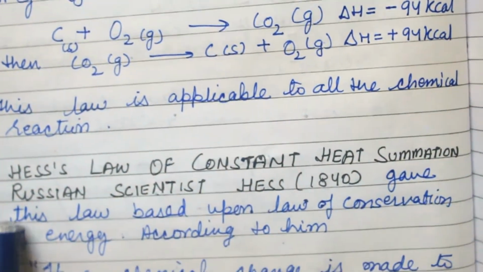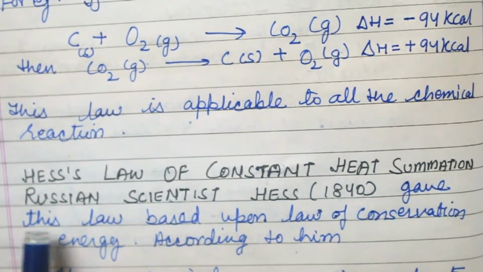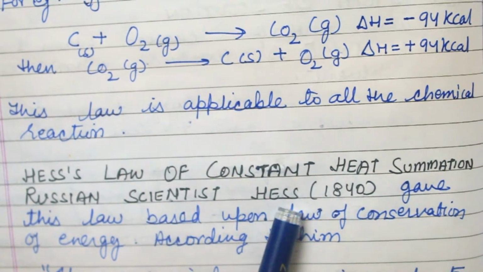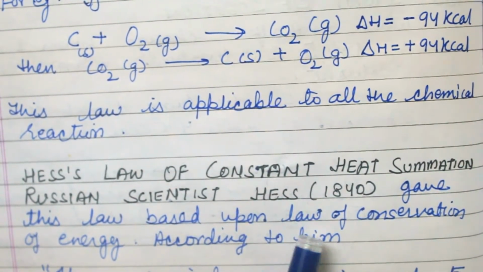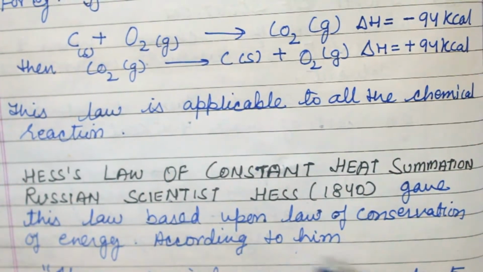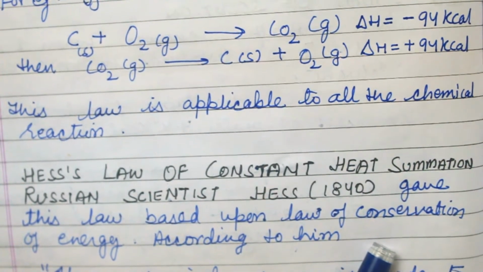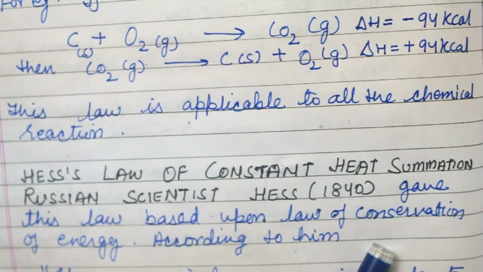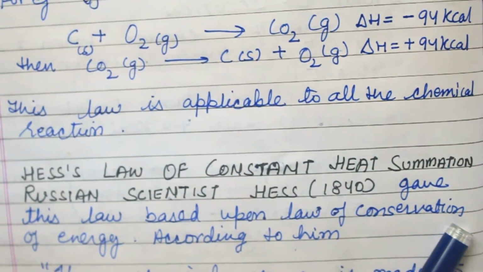Now the second law is Hess's law of constant heat summation. The Russian scientist Hess gave this law in 1840, based upon the law of conservation of energy. Conservation means to protect the energy. Energy just changes from one form to another form. It can neither be created nor be destroyed. That is the conservation of energy.